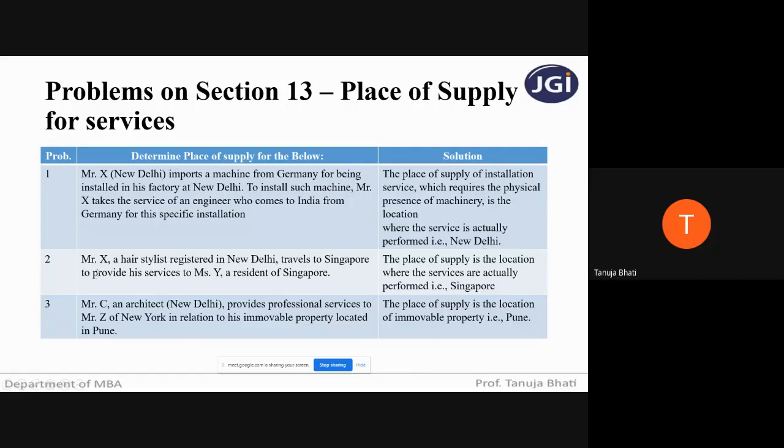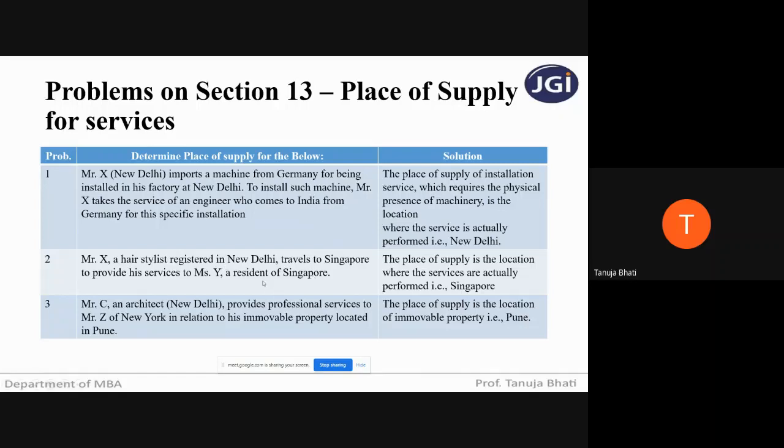Now next, Mr. X is a hairstylist who is registered in New Delhi, travels to Singapore to provide his services to Mrs. Y, a resident of Singapore. Now, what is happening? Pay attention here. Mr. X is a hairstylist who is from New Delhi, students, and from New Delhi he is traveling to Singapore to provide services to Mrs. Y there, who is a resident of Singapore.